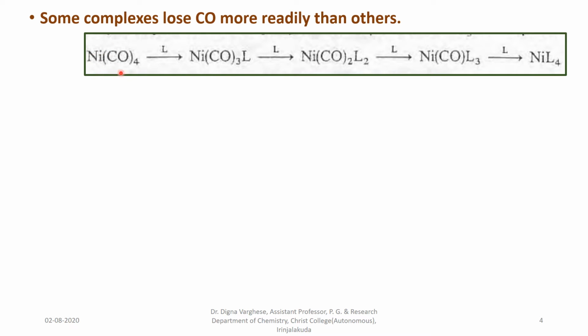In the case of nickel, all the carbonyl ligands are replaced by the L ligands.